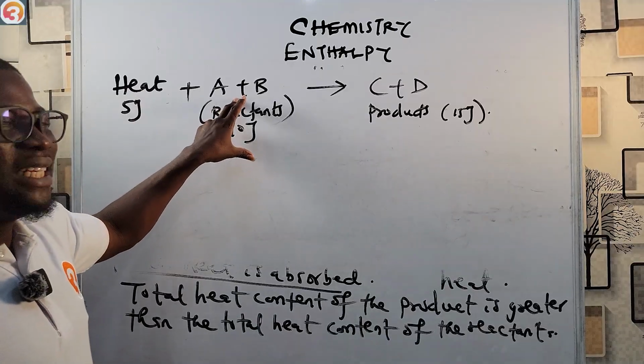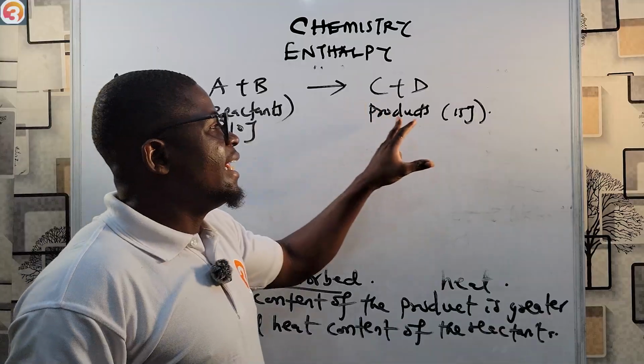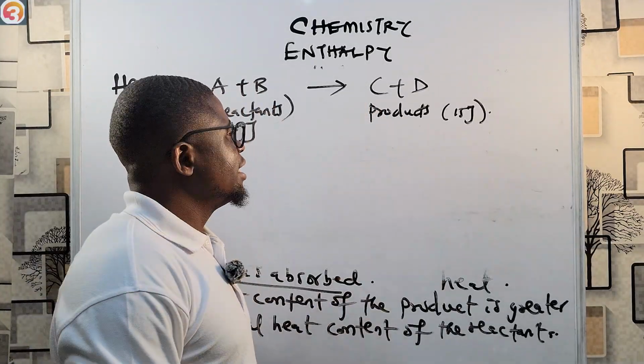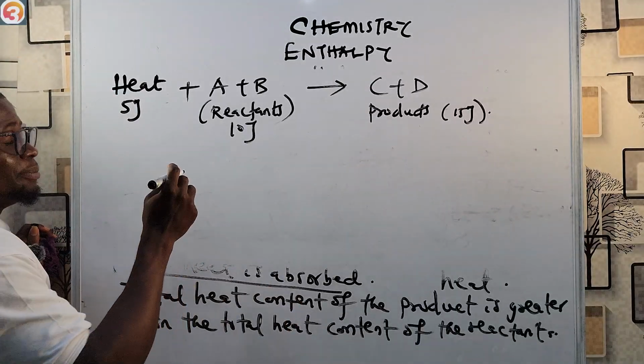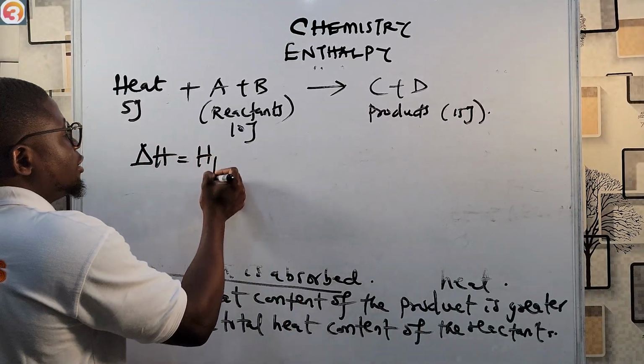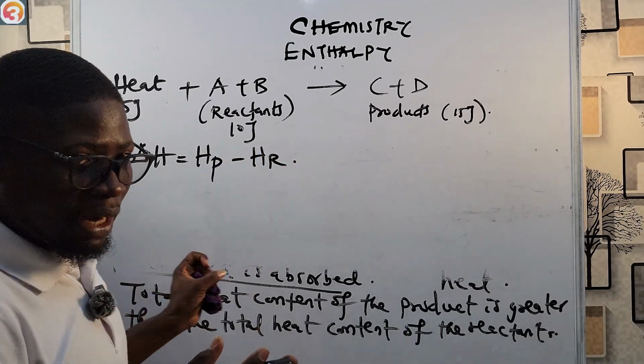A plus B, the reactants, the total heat content of the reactant here is 10 joules. Then here the total heat content of the product is 15 joules. So now to calculate the change in heat content, delta H will be equal to H product minus H reactant, isn't it? From our formula we just saw.